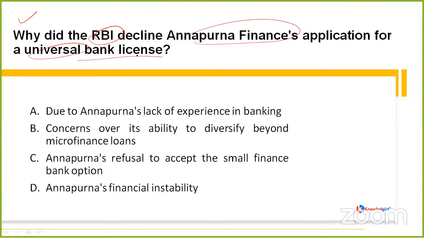Now coming to the next question, it is asking, why did the RBI decline Annapurna Finance's application for a universal bank license? Option A, due to Annapurna's lack of experience in banking; option B, concerns over its ability to diversify beyond microfinance loans; option C, Annapurna's refusal to accept the small finance bank option; option D, Annapurna's financial instability.